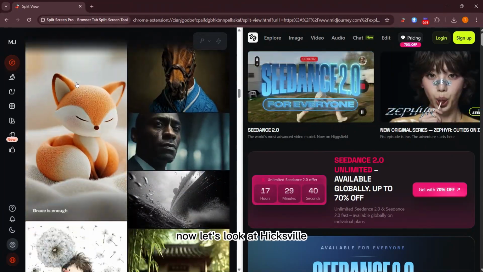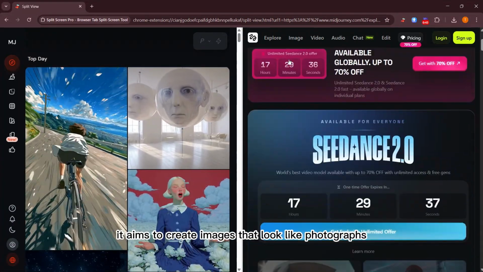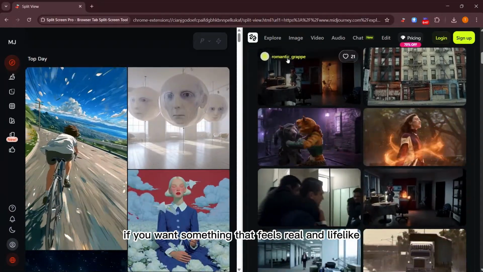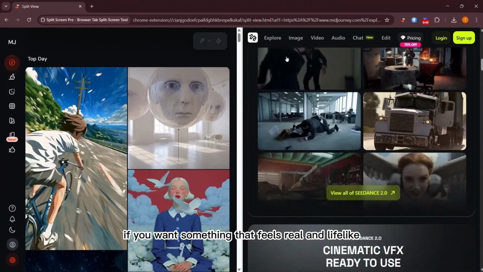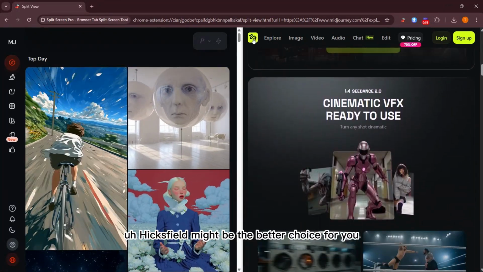Now, let's look at HiggsField. This tool is more focused on realism. It aims to create images that look like photographs. If you want something that feels real and lifelike, Higgsfield might be the better choice for you.